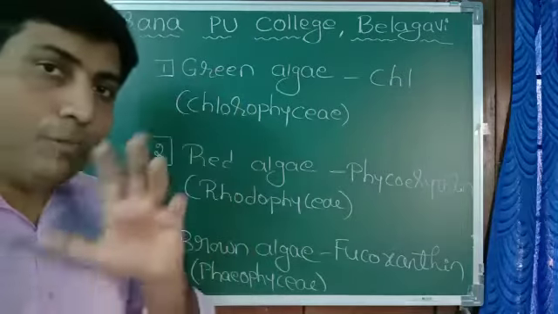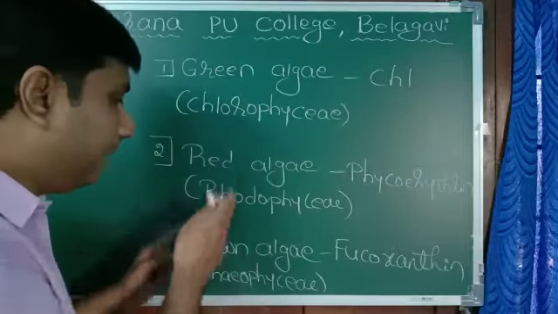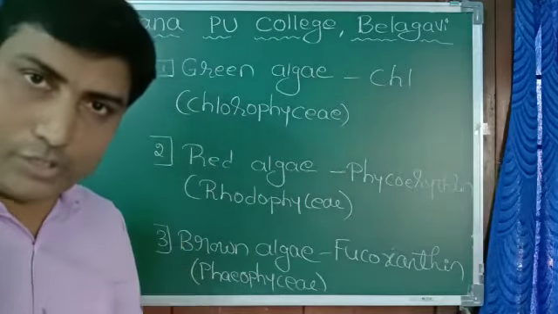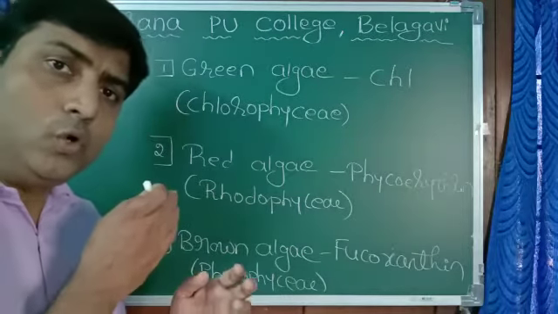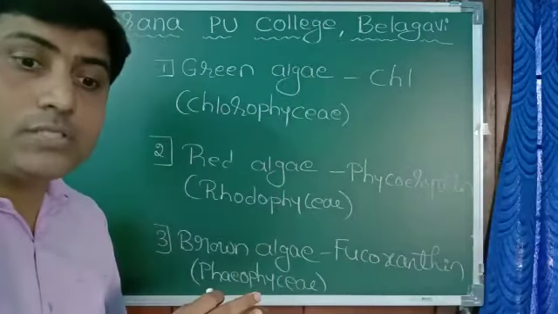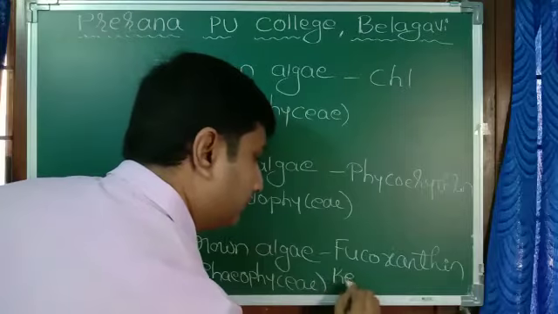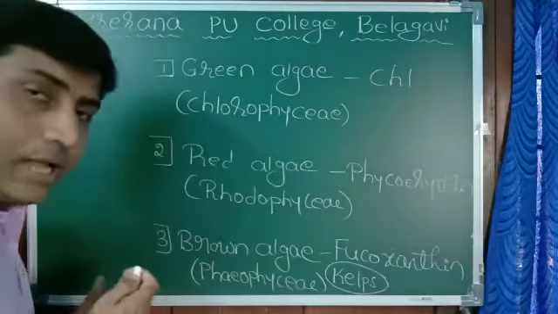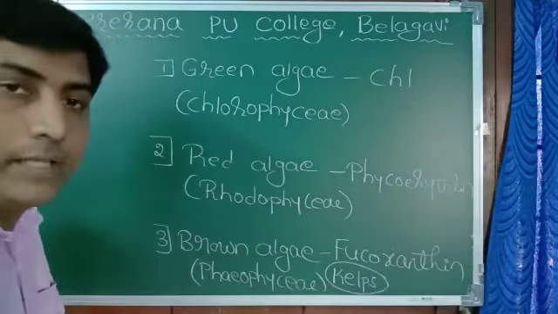Green algae are found both in freshwater and marine water, whereas red and brown algae are generally found in marine water. Brown algae grow to a long length, and those are called kelps. Even to 100 feet, they grow in the ocean. We call them kelps.